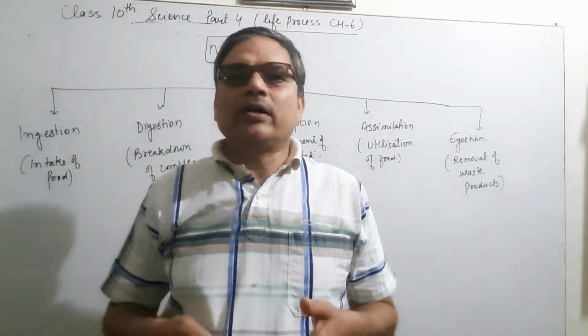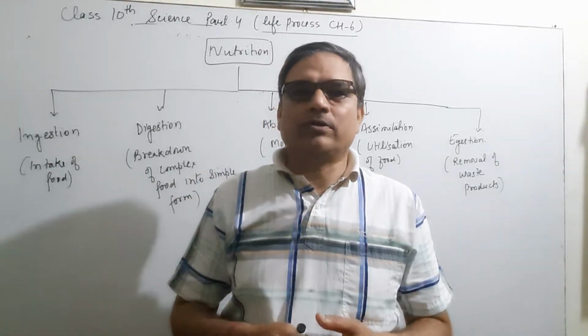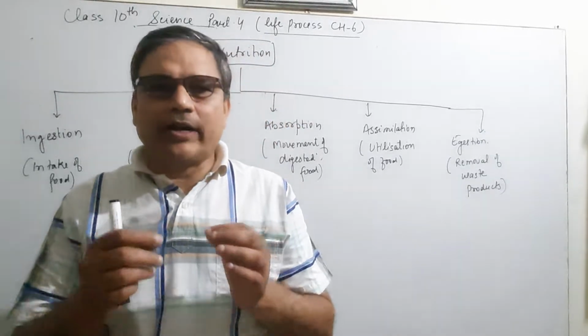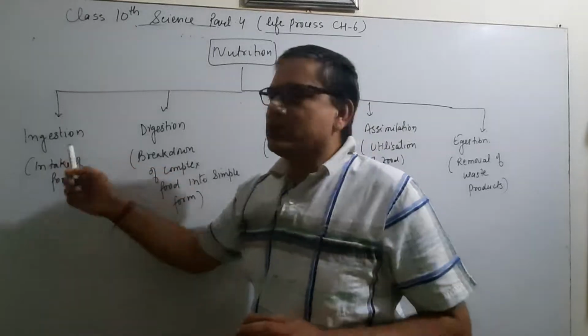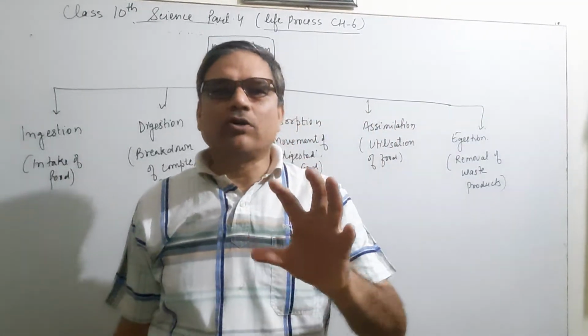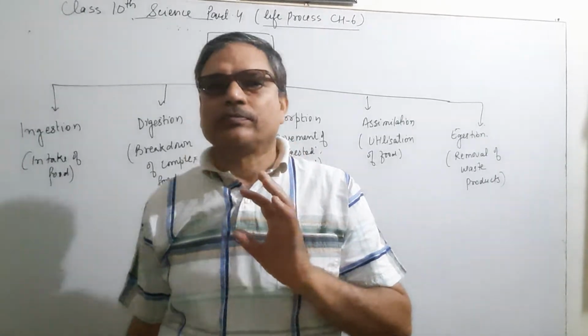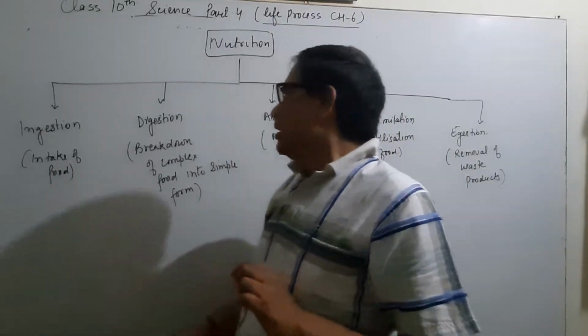That is the complete process of the digestive system, and this complete process takes place in the alimentary canal. The first step is ingestion, in which the intake of solid food takes place through the mouth. That process is known as ingestion.